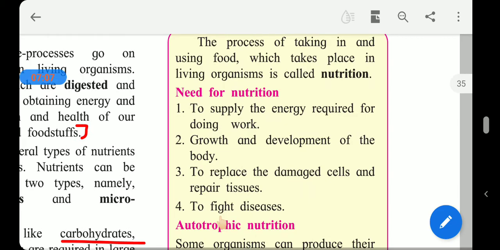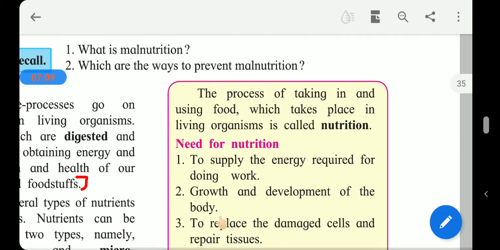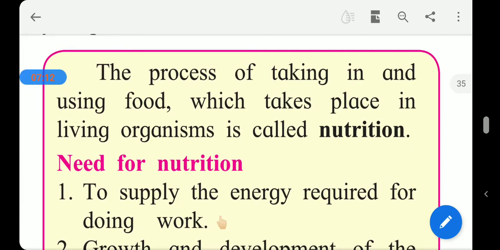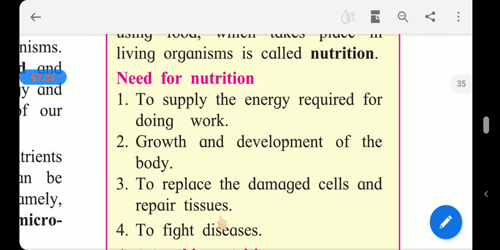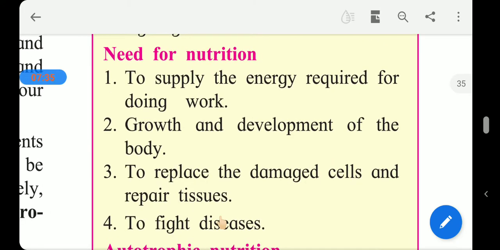Now why we need this nutrition, that we will see. The process of taking in and using the food which takes place in the living organism is called nutrition. It means the food we are using for energy and growth is called nutrition. And why it is required, what it gives us, that is called the need of nutrition.